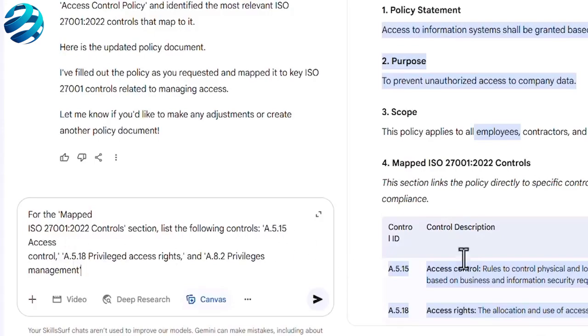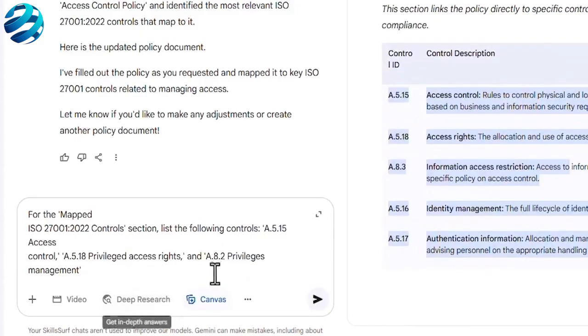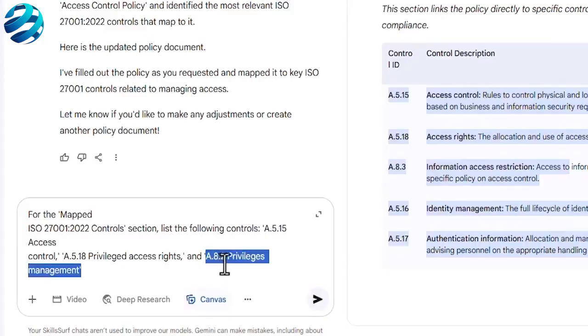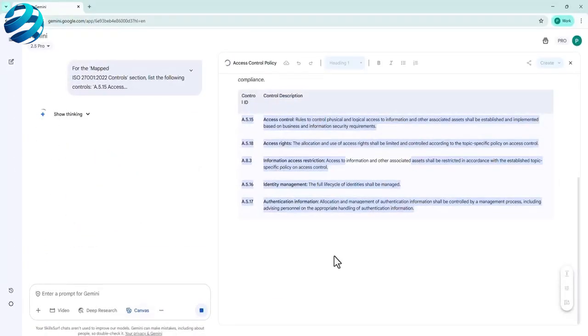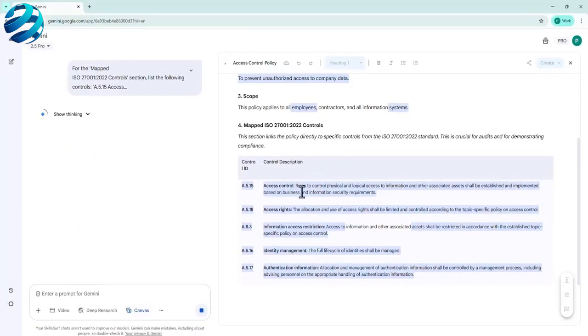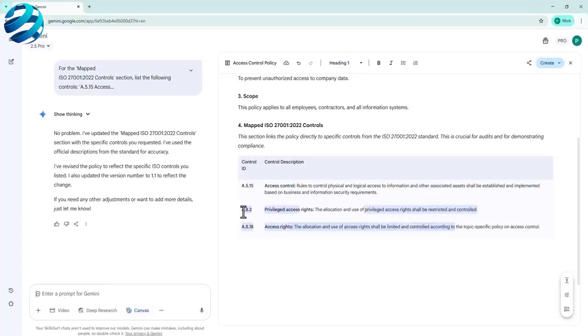access control, and actually, yeah, this is what I prepared. Let's see if 8.2. Okay. So I wanted A.8.2 privileged access rights. It's missing here. Okay, it's actually those map controls. It's not a super mandatory section. And then it's actually removing, just adding what we exactly wanted. We wanted those three, so we have those three, right?